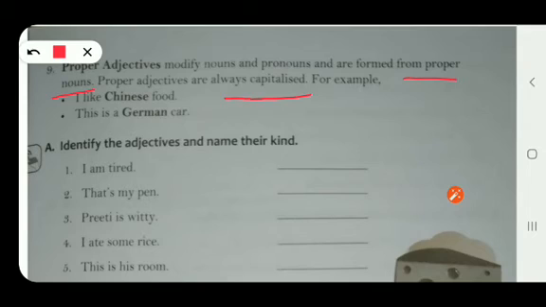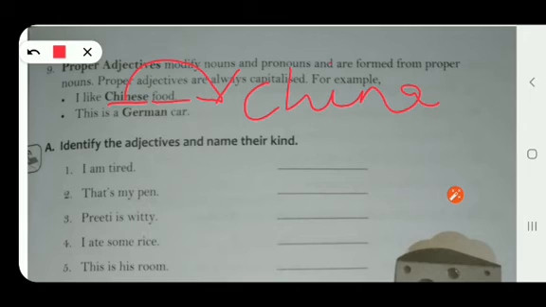This will be easier for you to learn from the given example. The example is, I like Chinese food. Now, what is food? This is the noun. And the word Chinese is modifying the food. I'm talking about a particular food. Which food? Chinese food. What is Chinese? It is a proper adjective. And this word Chinese is formed from the proper noun China. China is a proper noun, name of a country.